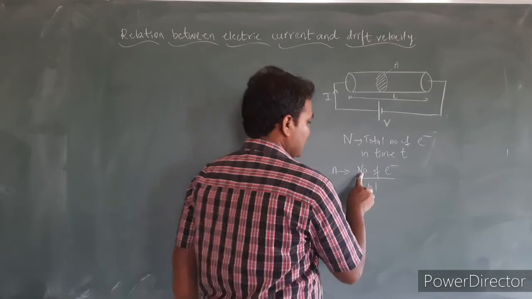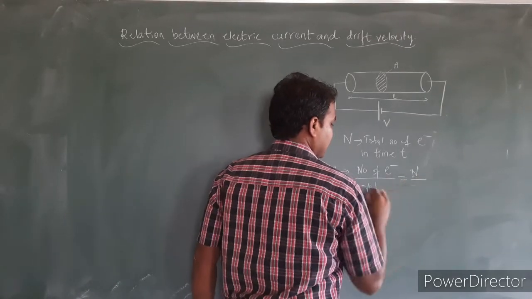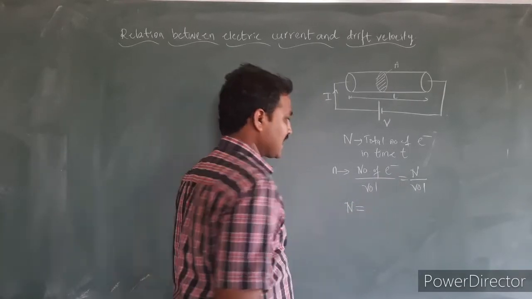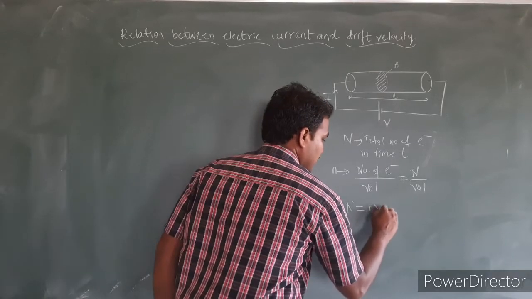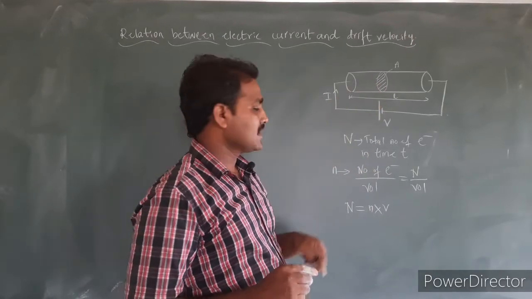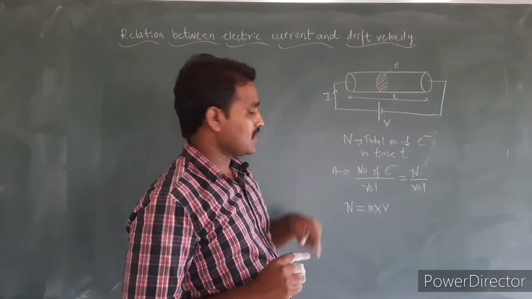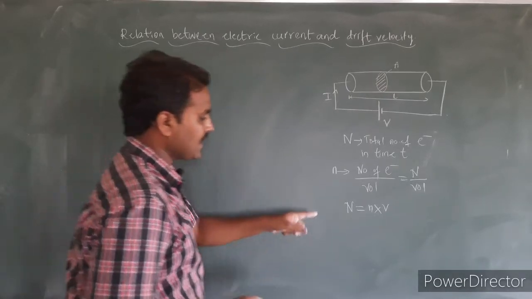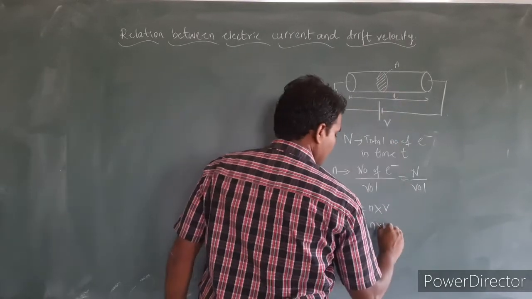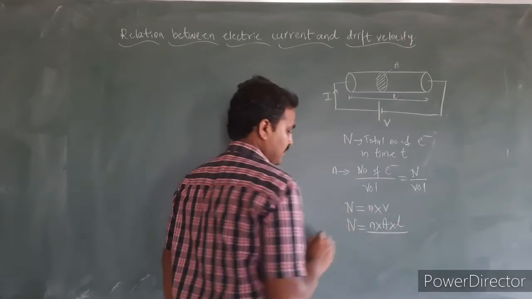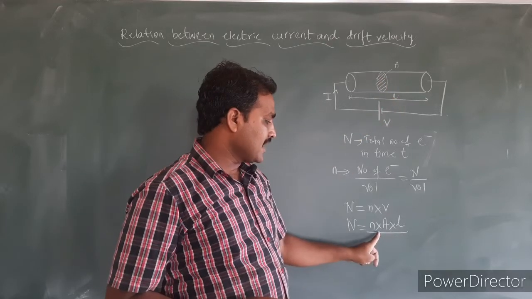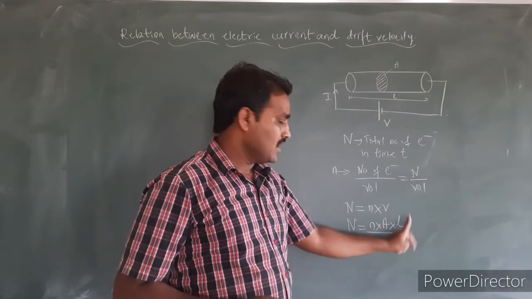If it is so, the total number of electrons is equal to what? Capital N divided by volume. So the total number of electrons I can write as capital N is equal to small n into volume, where small n is the electron density of this conductor flowing through the given cross-sectional area. So capital N is equal to small n into the volume of this conductor, which is the cross-sectional area into L. So the total number of electrons passing through the cross-sectional area in the given time is given by small n into capital A into L.